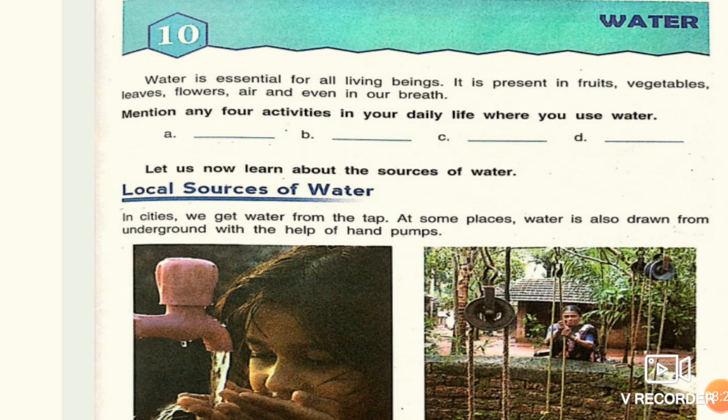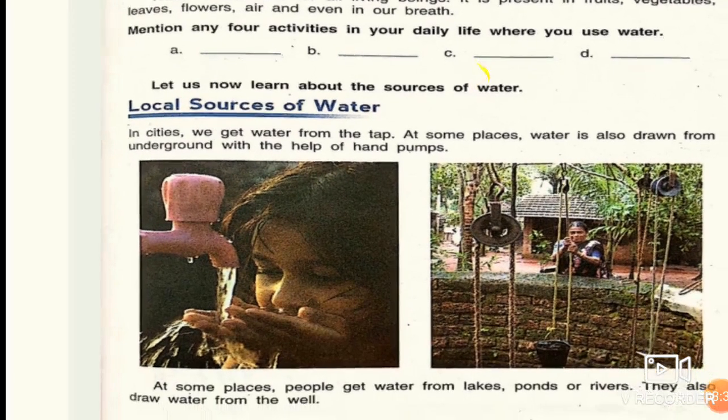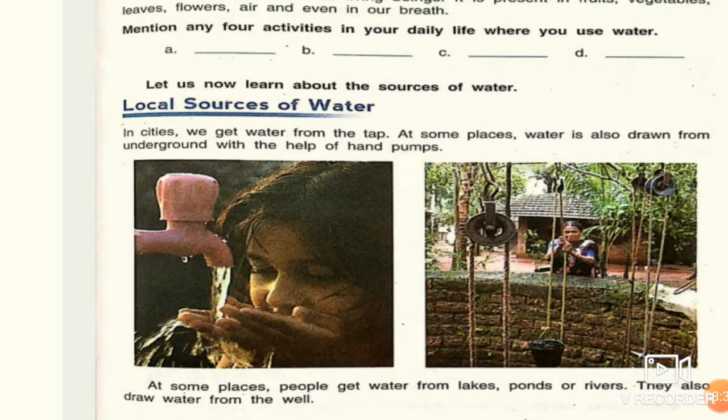Now let us learn about the sources of water. What are the local sources of water? In cities like Patna, Delhi, or any other cities, we get water from the tap. In a school or in your house, you get water from the tap. At some places, water is also drawn from underground with the help of hand pumps. You must have seen hand pumps.